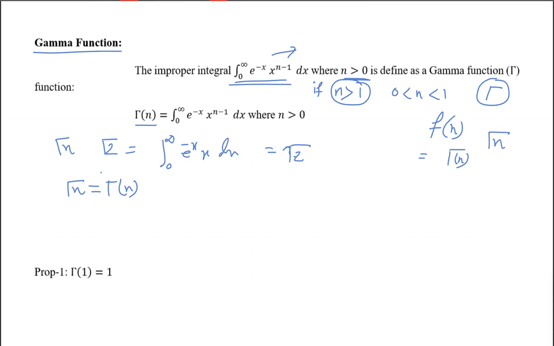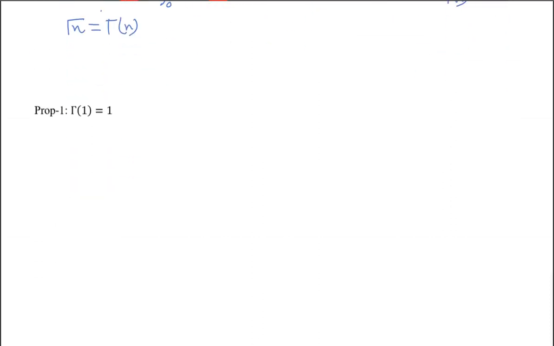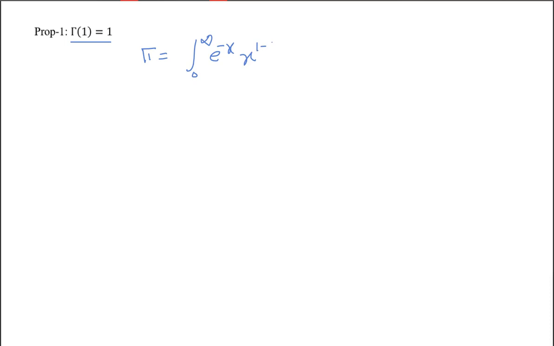Now suppose you are asked to find gamma 1. First property, we'll study some properties. Find the value of gamma 1. How to find gamma 1? Simply write down the definition. Gamma 1 is equal to the integral from 0 to infinity of e to the power minus x into x to the power 1 minus 1 dx.